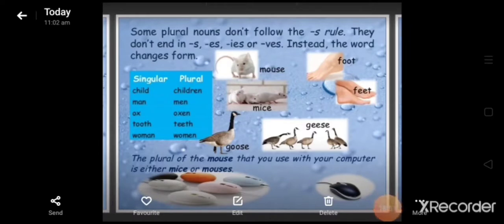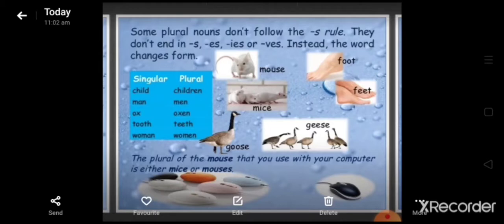Some plural nouns don't follow the S rules. They don't end in S, ES, IES, or VES. Instead, the word changes form. In other words, some nouns form their plurals by changing the inside vowel or vowels of the singular form.